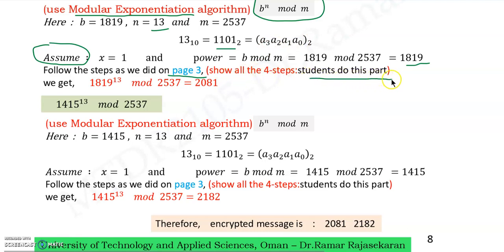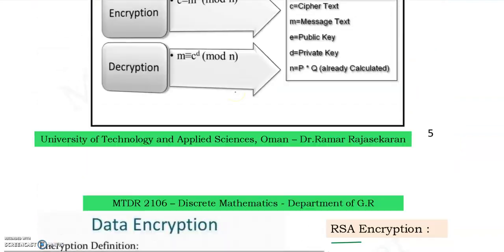Students, do this part. You have to try writing what happens for a0. For a1, what is x and what is power. For a2, what is x and what is power. For a3, finally you will get only the x value, that is here 2081. Understand? So like this you have to do.